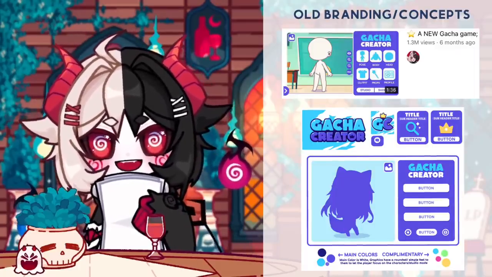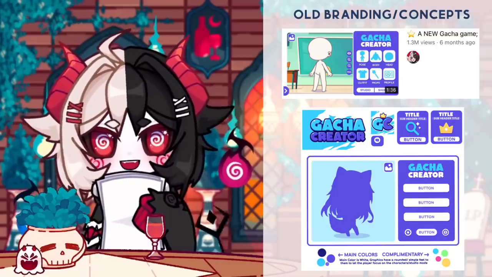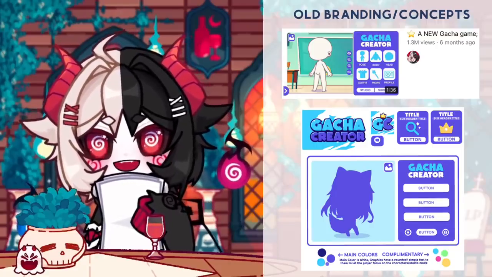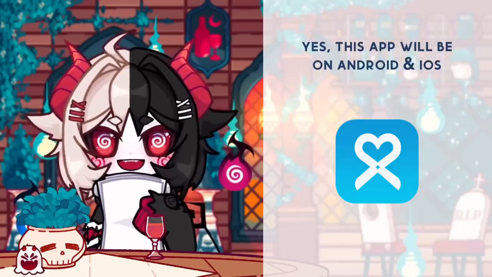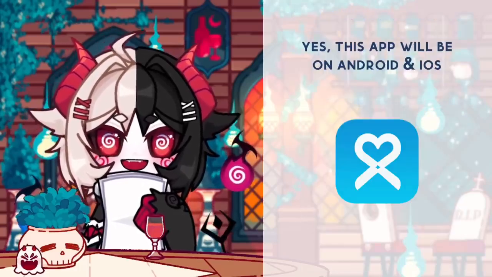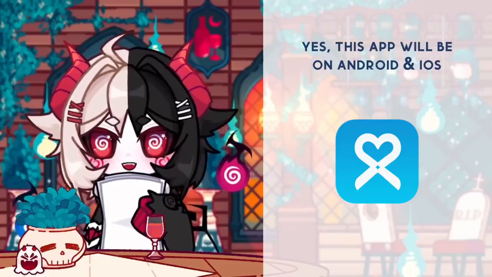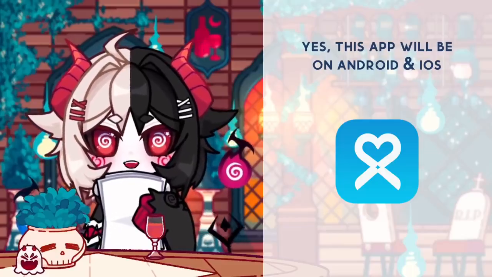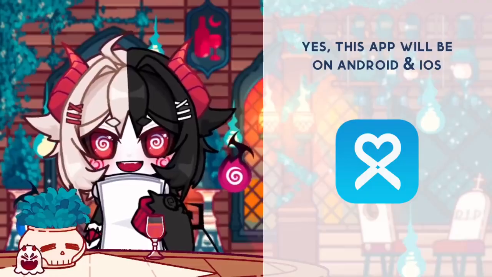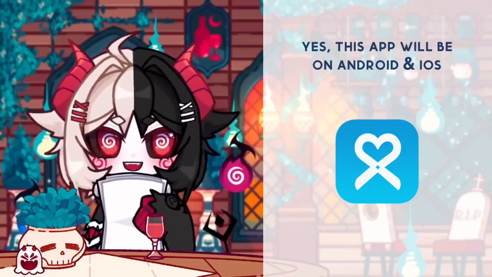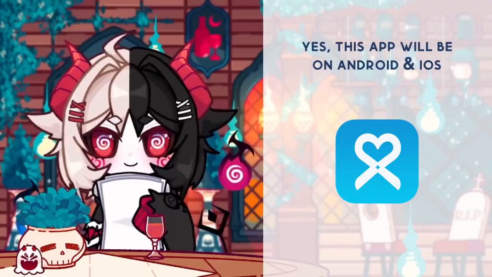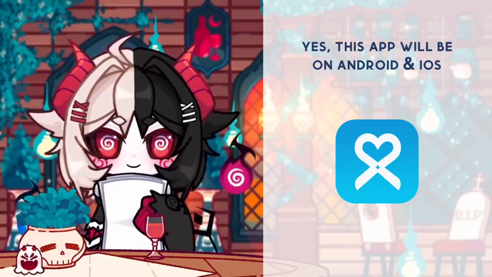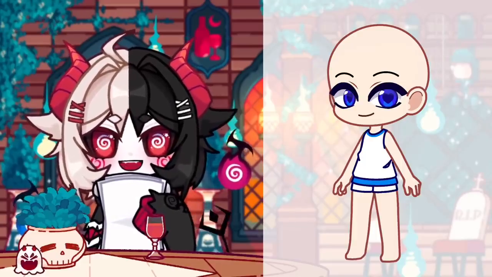We've been working on this app, formerly known as Gacha Creator, since December of last year, and we're finally ready to share developments with everyone publicly. Gacha Designer is pretty much the next Gacha app, containing nearly all the same features as previous Gacha games. We plan to continue where they left off by adding community-requested features, such as custom poses and a community shop, as well as regularly updating the app, and giving the characters a fresh new look.